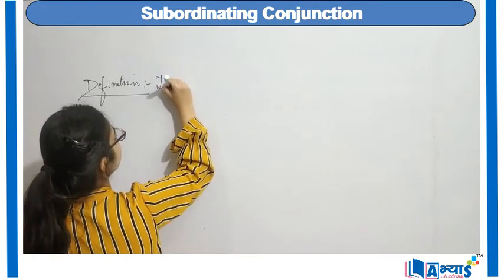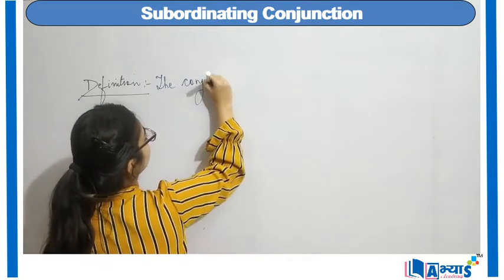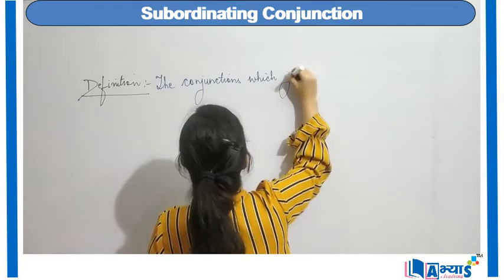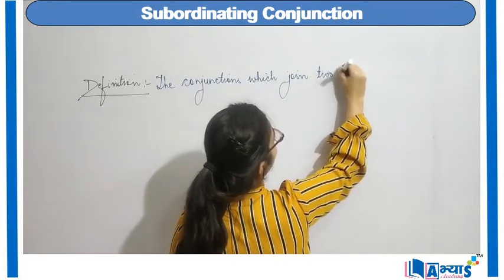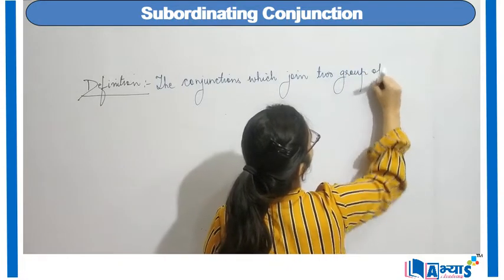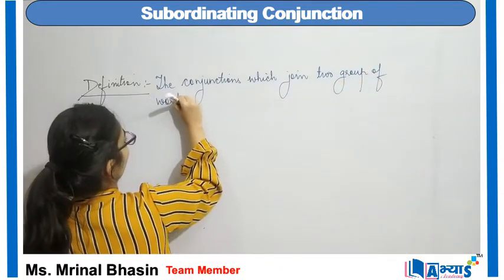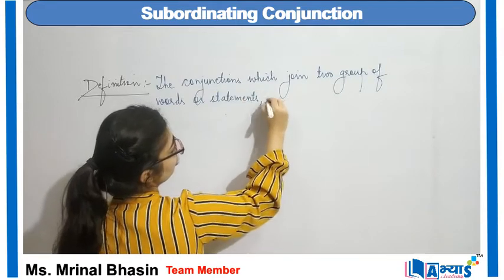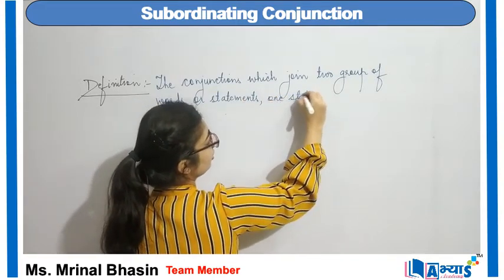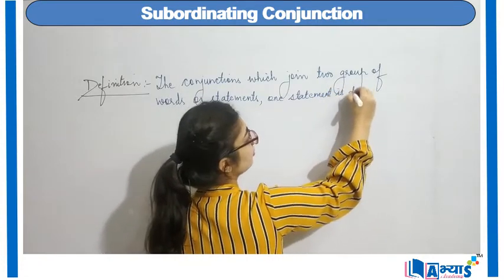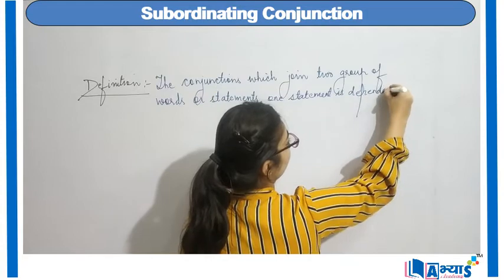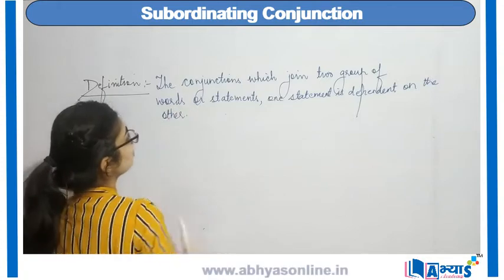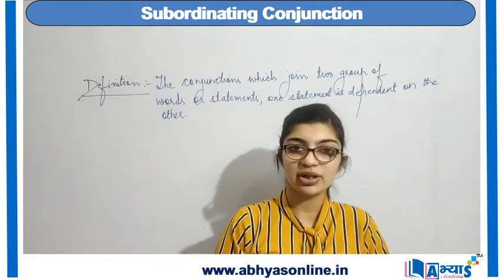The conjunctions which are used, or which join, two groups of words or statements in which one statement is dependent on the other. So these conjunctions are referred to as subordinate conjunctions.